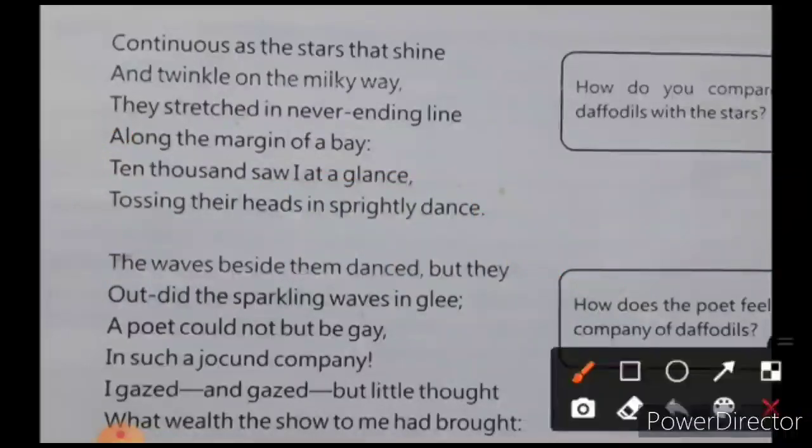You have to give your answer in a proper sentence form, कि the visual imagery has been used as the poet is comparing, saying that he saw 10,000 daffodils in one glance, and he has also used the figure of speech of personification when he is referring to their dance as it was a sprightly dance, or they were tossing their heads in a sprightly dance. आपने ऐसे आंसर देना. Is it clear? जब आप सिंपल लाइंस लिख देते हैं तो वो अच्छा इम्पैक्ट नहीं देता. उसमें ये होता है कि आपको पता है लेकिन आपको ये नहीं पता कि कौन सी फिगर ऑफ स्पीच है.